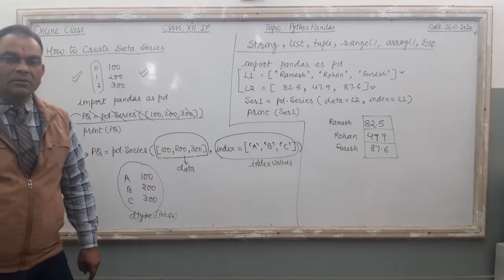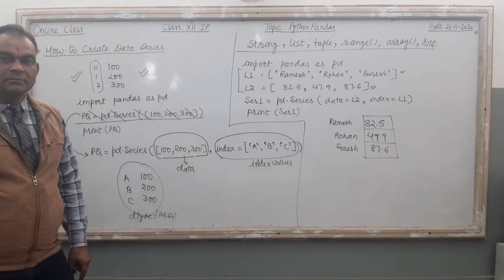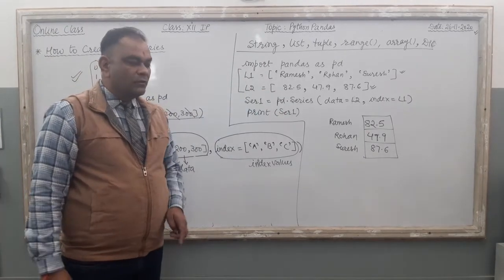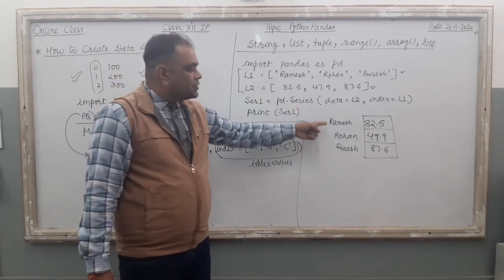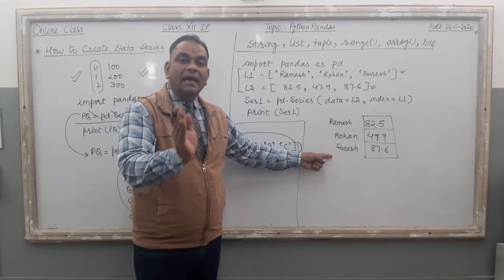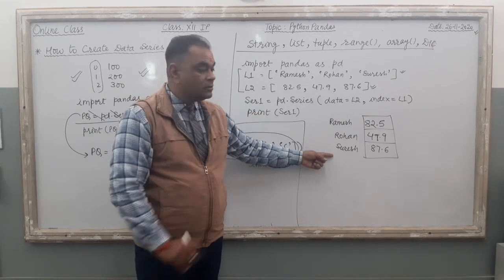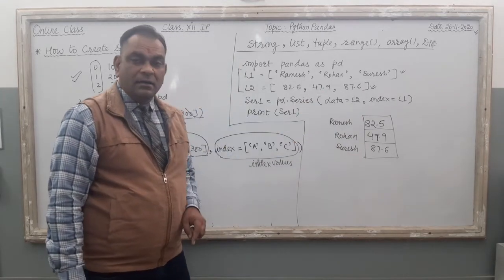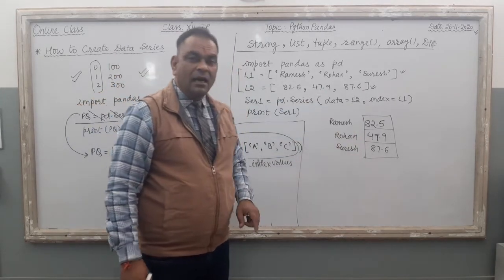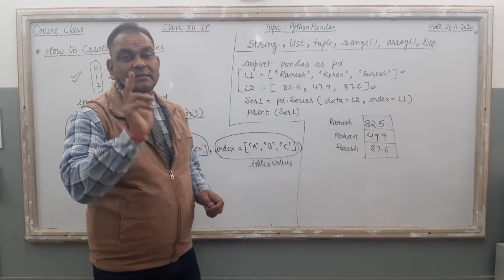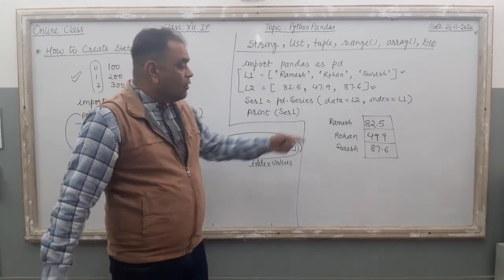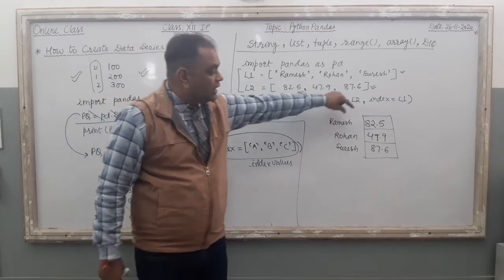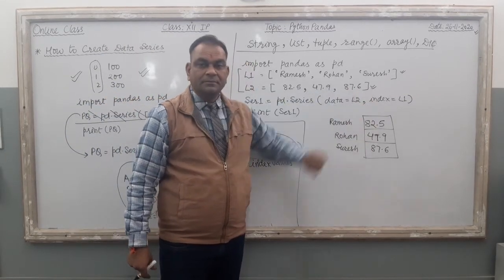This is the output. Just check the program and the output of this program. Clear? Ramesh, Rohan, Suresh act like index values. 82.5 and these values act like the data part. Here, this is the index, this is the data. A series is one dimensional. One dimensional in a series means one column only. So here it is the data part, one column only.